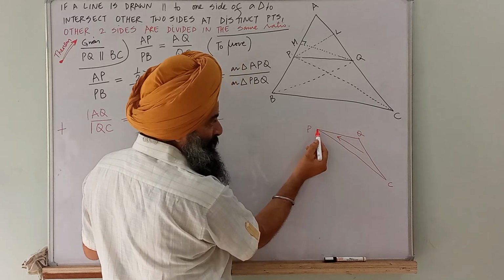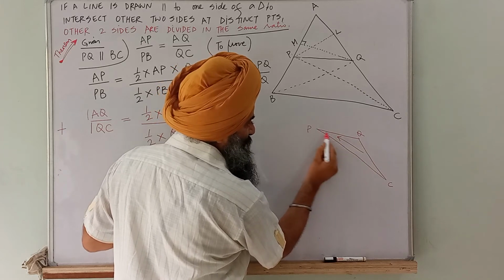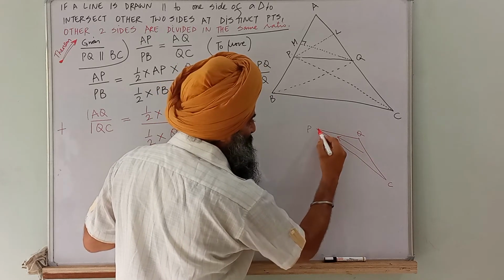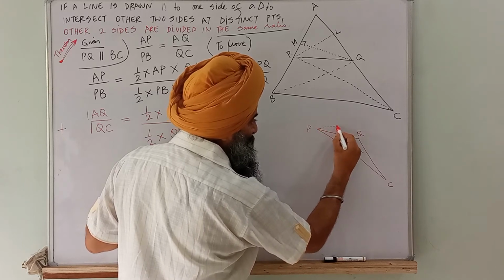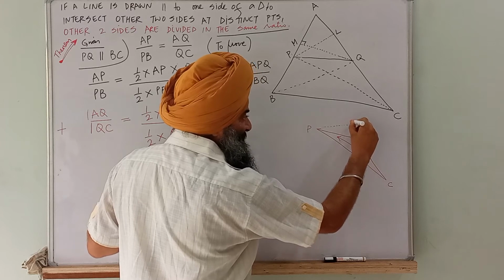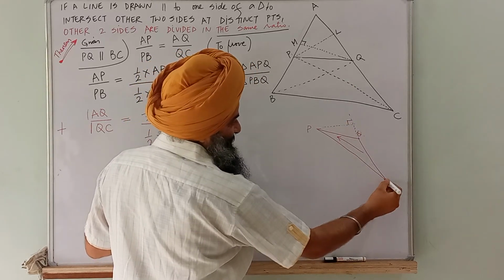Opposite vertex is P, but if I draw a perpendicular here, that will be wrong. It will not be 90 degrees. So I have to draw the perpendicular like this, and I have to extend this.